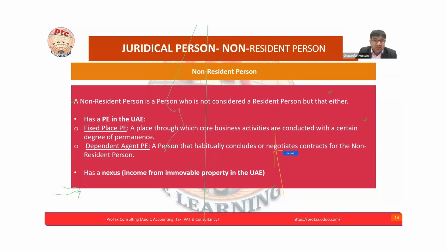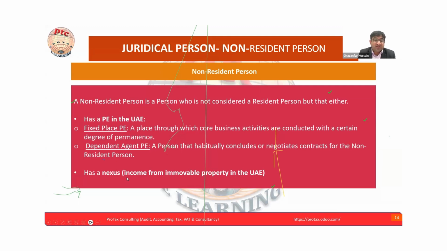Then the next is the nexus, income from immovable property in the UAE. If the company has property in the UAE, is generating income, and real estate is their main operation, the income generated from this will be subject to corporate tax.